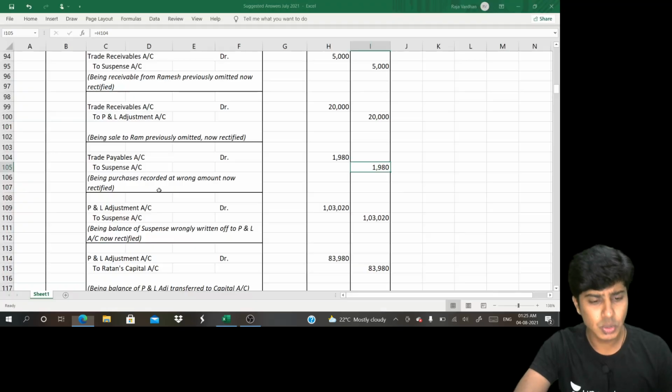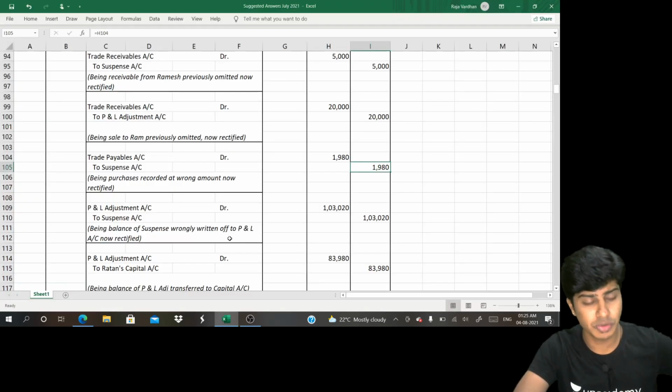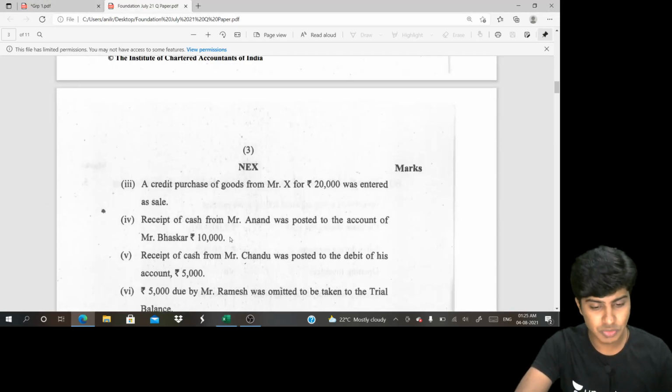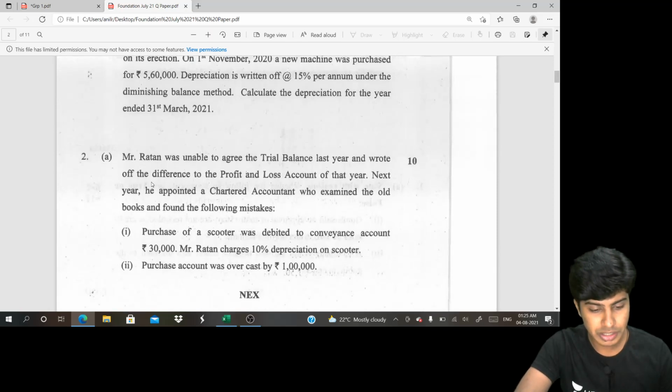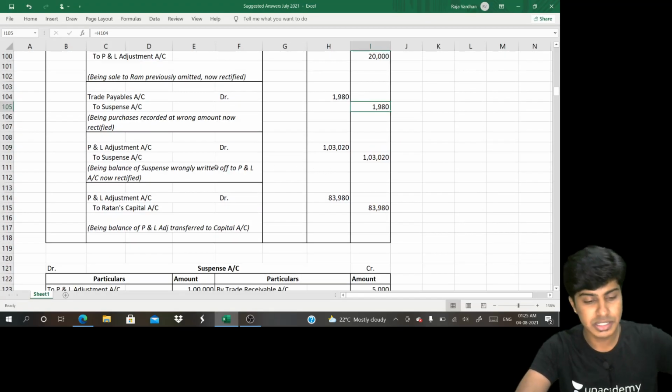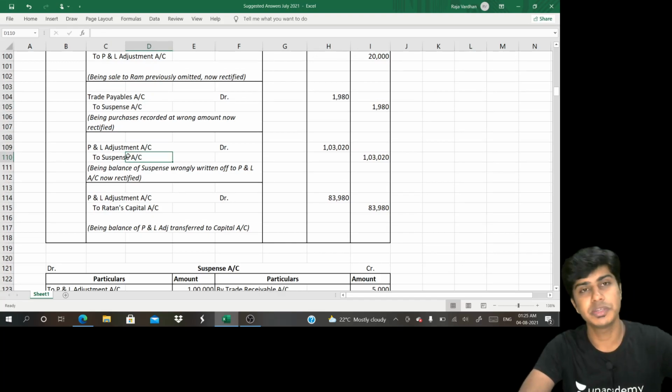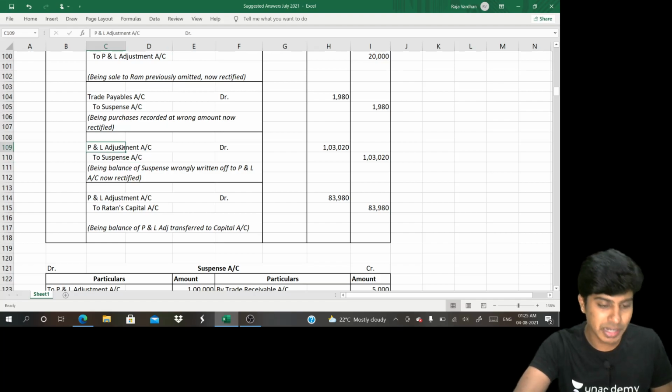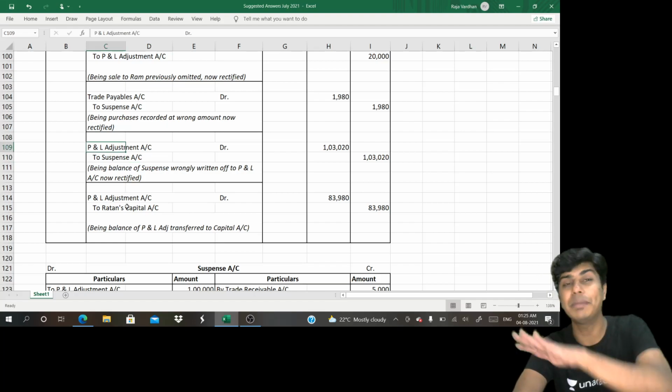Then that's it. The entire suspense account amount, whatever was there, was wrongly transferred to the P&L account. They've given here: the difference was wrongly transferred to the P&L account. Now we need to rectify that. What do we do? We need to reverse that entry. Have a look. I take the total of all the suspense entries, and I'll basically write P&L adjustment to suspense. Why? I can't be writing the P&L account again. And then that P&L adjustment balance, whatever is there, will go to the capital account.